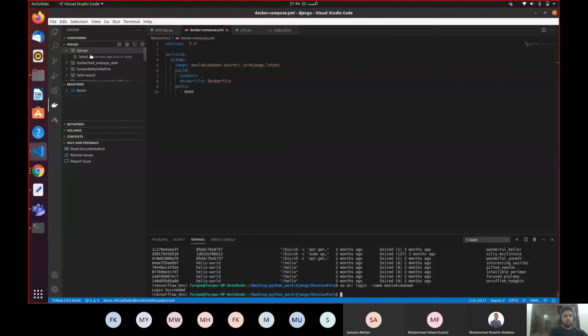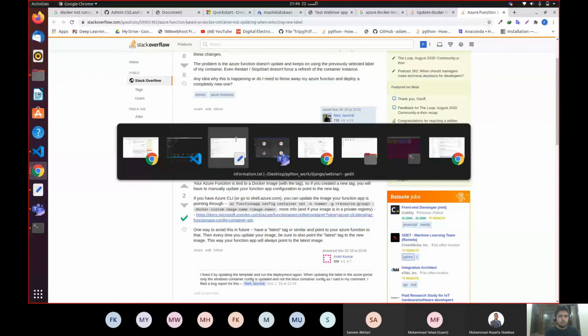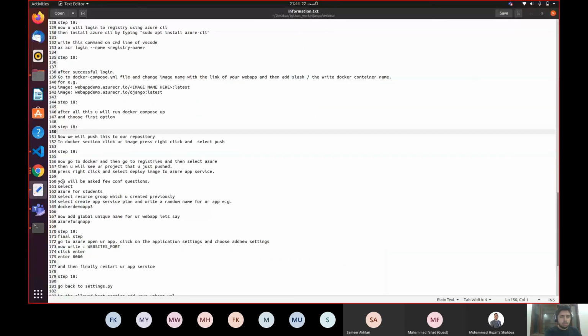Logging in, and it's working. So while that runs, let's move to the next step. And then we will select Azure. Go to the Docker and then go to registries and select Azure.